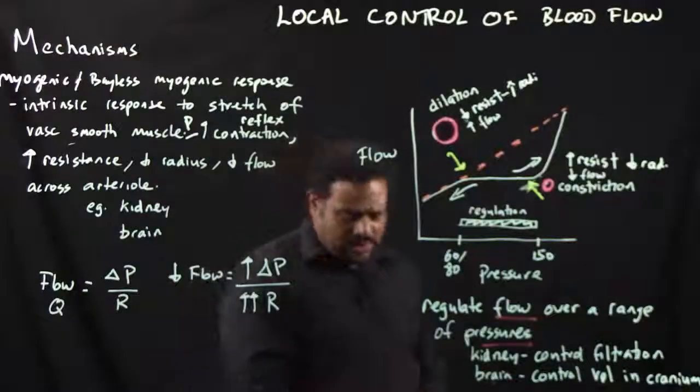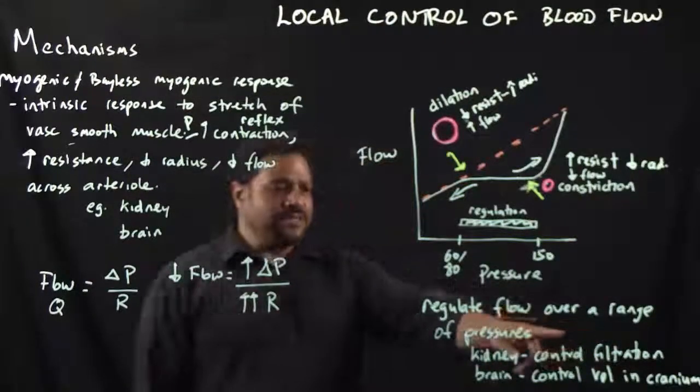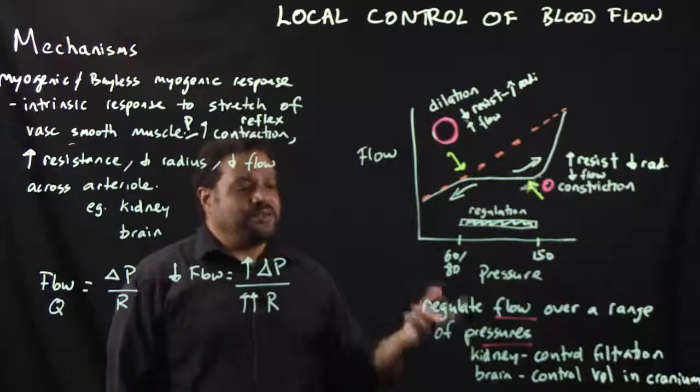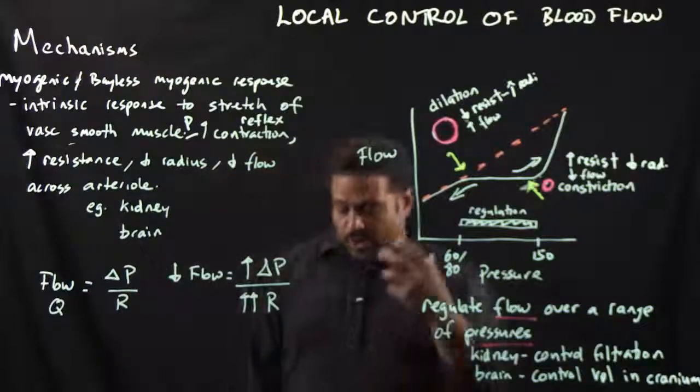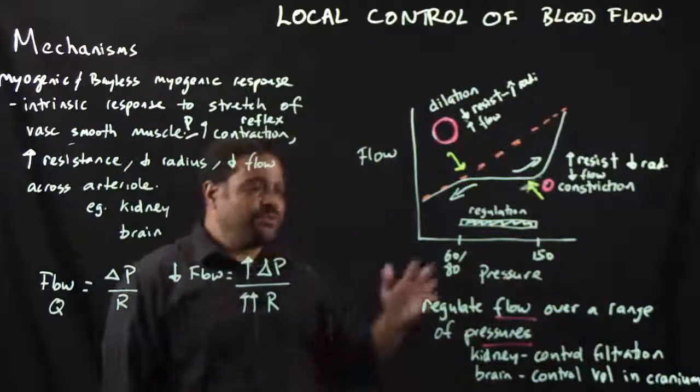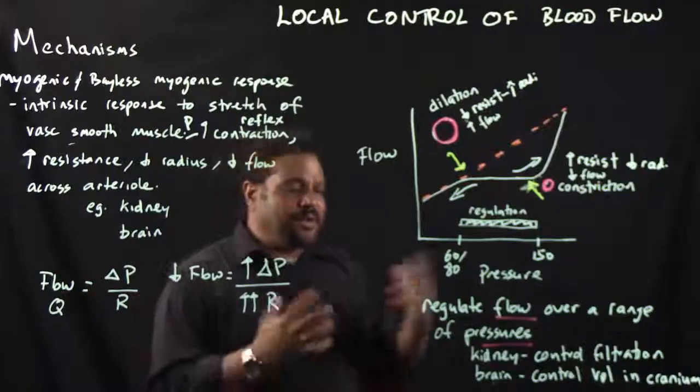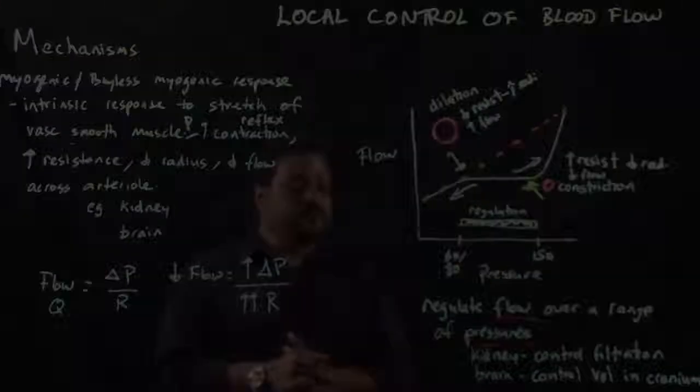And why is this important? Well, in the kidney, you want to control filtration. If the pressures go too high, you're going to increase filtration, and that's not going to be good. If the pressures go too low, you're going to reduce filtration. So you want to regulate the blood flow to the glomerulus in the kidneys at a constant flow.